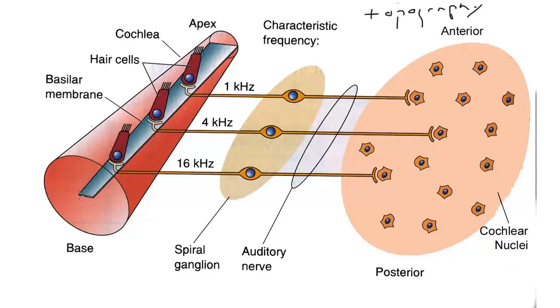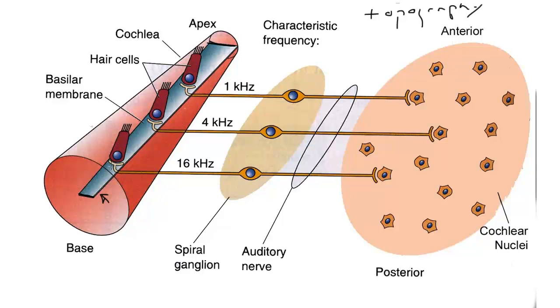Well, let's look at the basilar membrane. We're going to come back to this later, but the basilar membrane at its base is of a certain width and very stiff. As you move toward its apex, the basilar membrane is 2.5 times the width that it was at the base, and is considerably floppier. And the end result of that is that the base of the basilar membrane is where you find hair cells. You don't have 3 of them; you've got thousands of them. Where they sit is going to determine the frequency to which they respond.